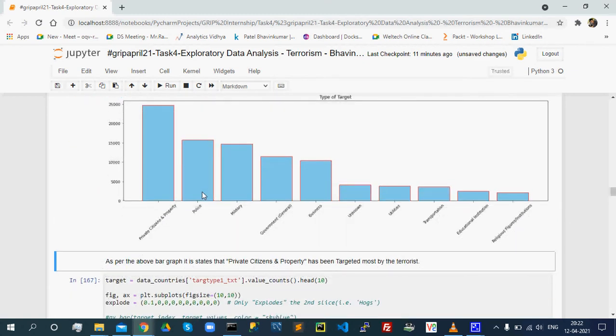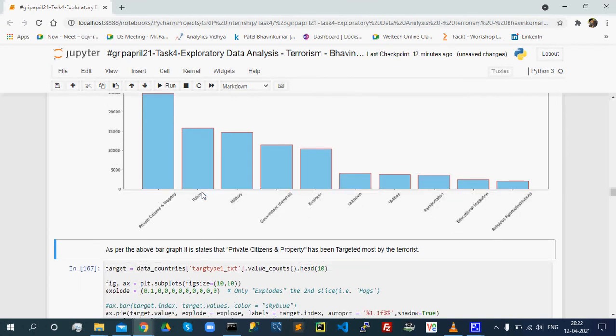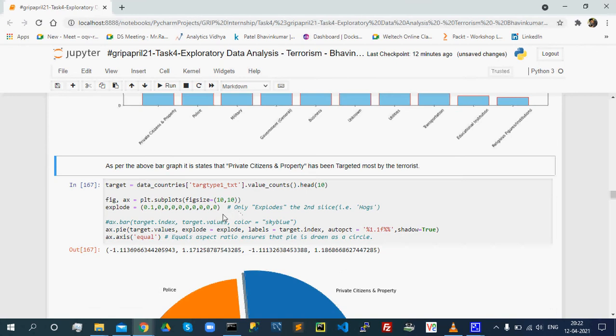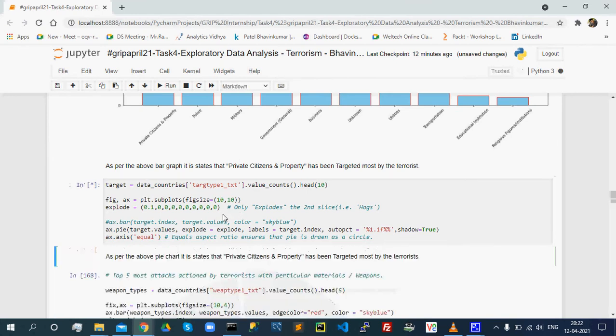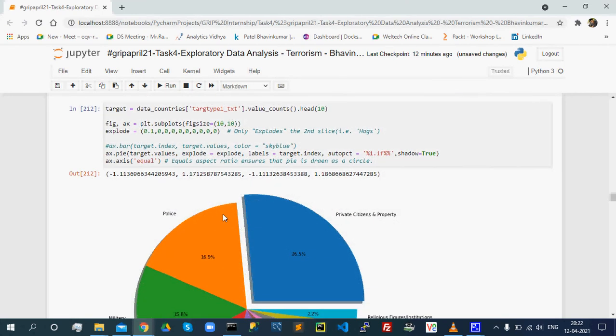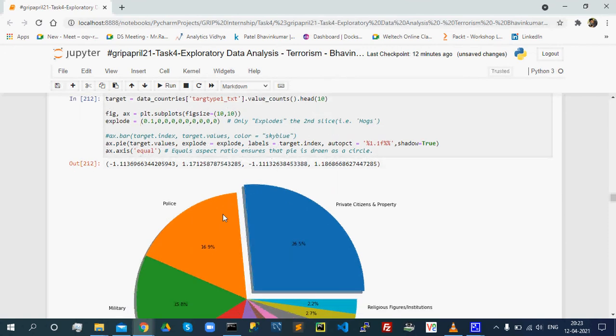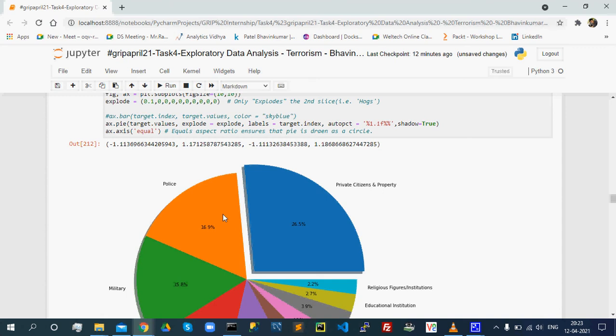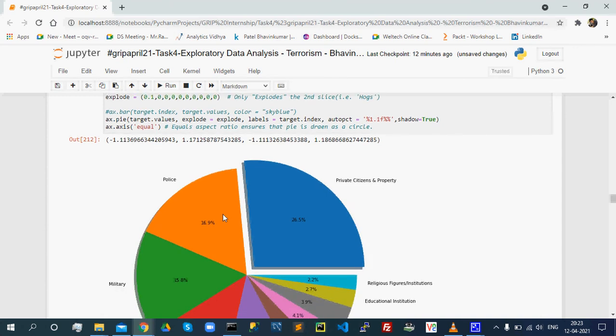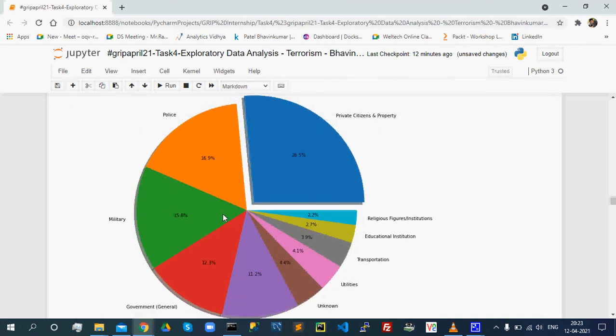So, private citizens and property. As per the above graph, private citizens and property have been targeted most by the terrorists. The same has been presented by pie charts also. The pie chart shows 26.5% for private citizens and property.